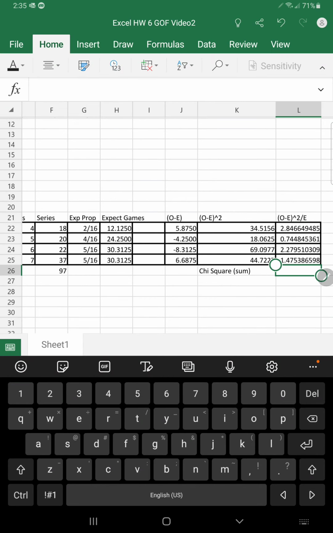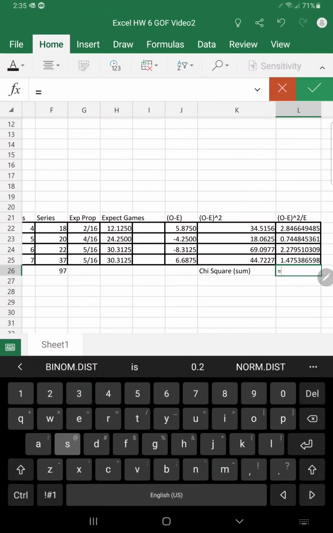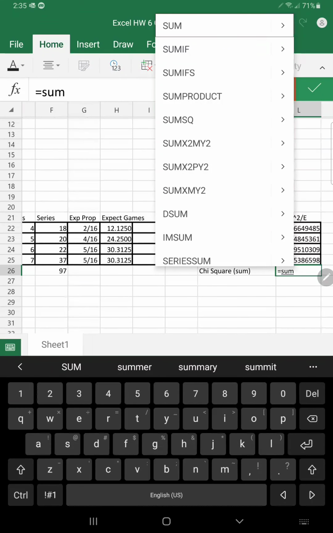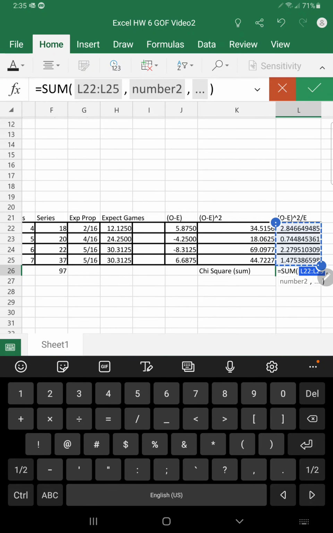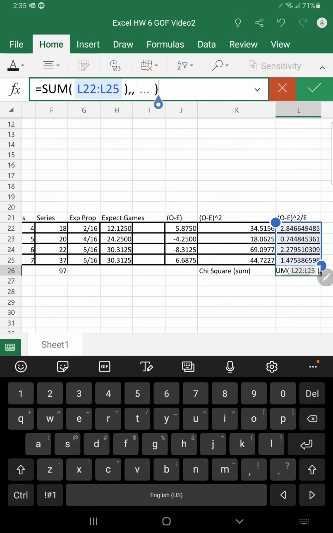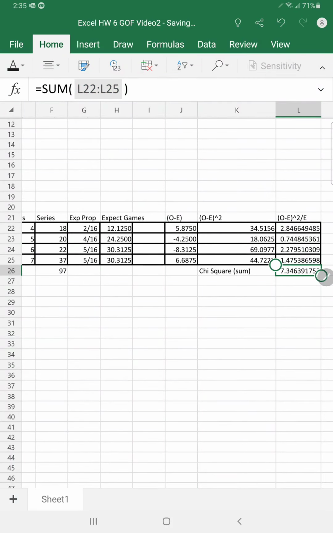Now the chi-square test statistic will be the sum of all of these. So we'll let Excel calculate it for us. It'll be the sum. Go ahead and highlight the range. Okay. Close your parentheses. You just want it to say the sum of the range. And then click OK.